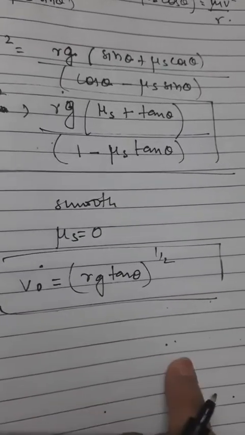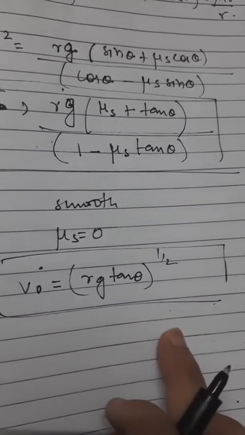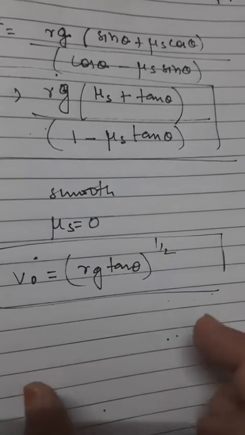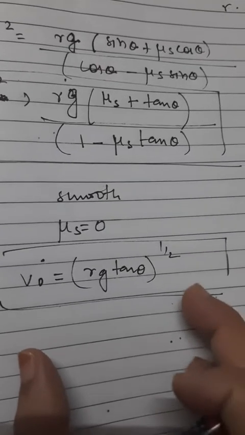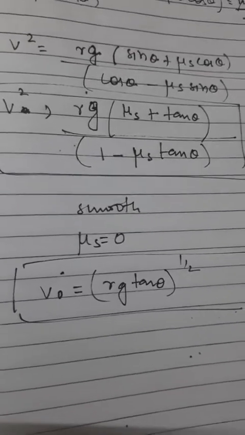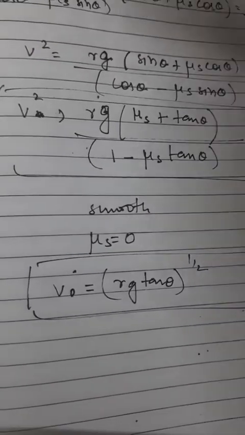This is the speed at which a banked road can be rounded even if there is no friction. So driving at this speed on a banked road will cause you almost no wear and tear of the tires. So this is all about the topic, and next we will move ahead with certain other topics.